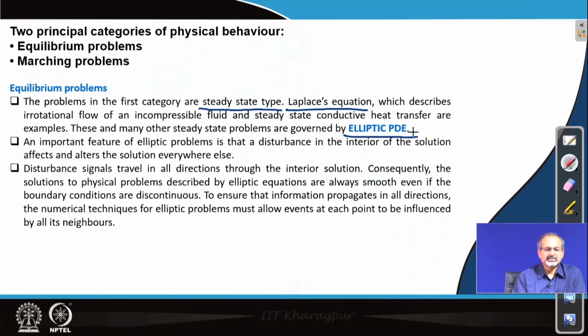And the disturbance signals propagate in all directions through the domain, and they essentially propagate at infinite speed. So, there is no delay for propagation of the disturbance to all regions of the domain where you are solving the problem. So, these are very important characteristics of elliptic partial differential equations, which are used for modeling equilibrium problems.